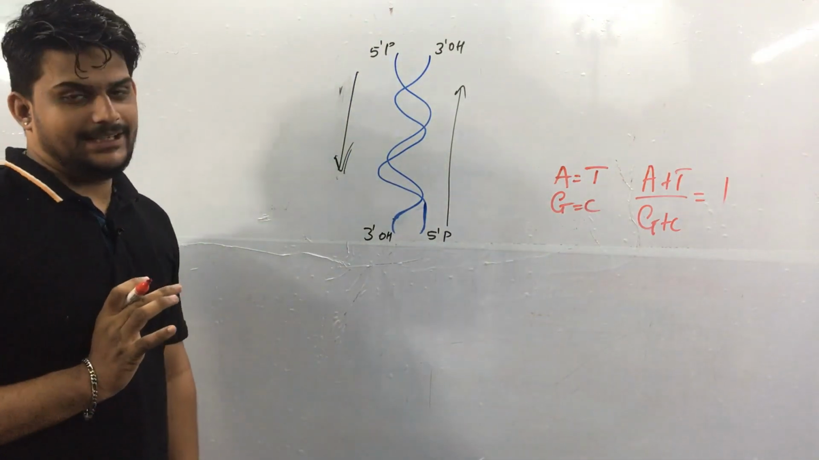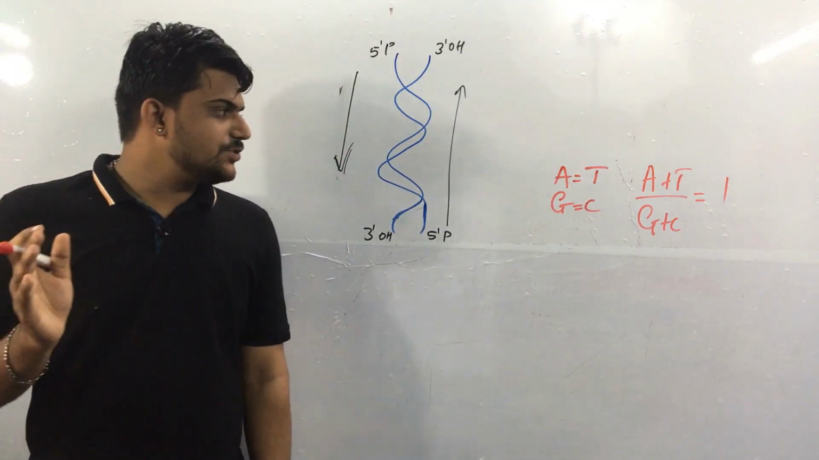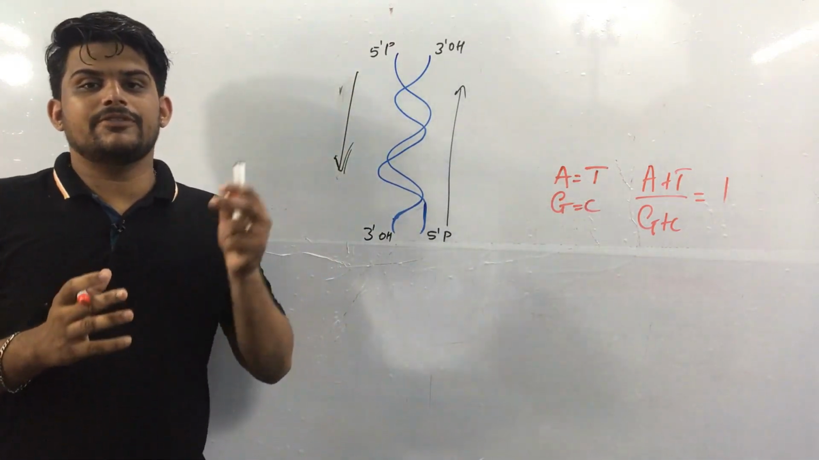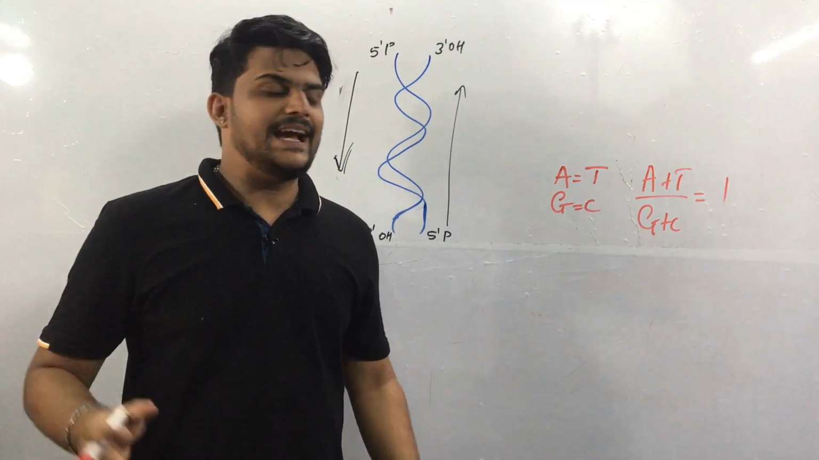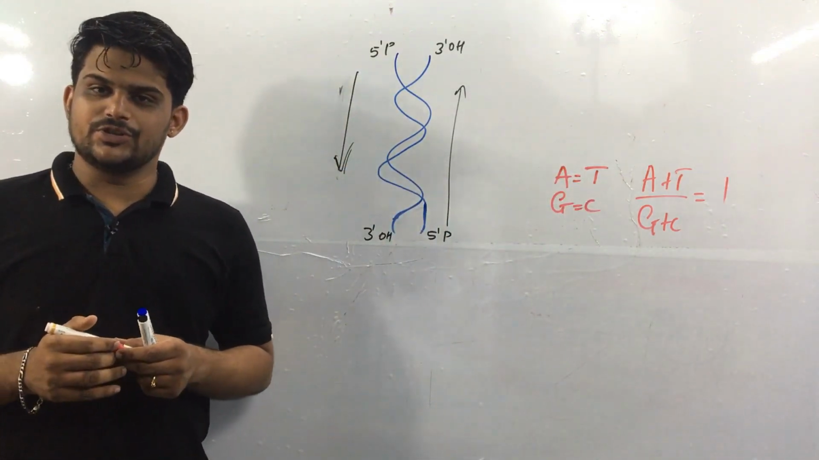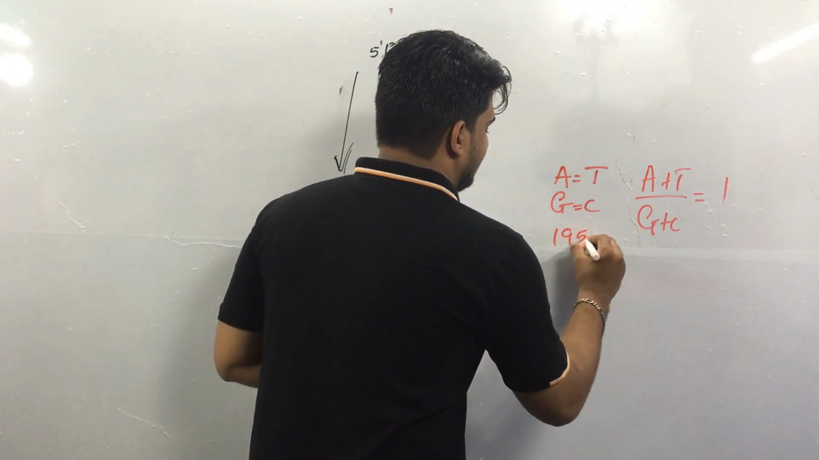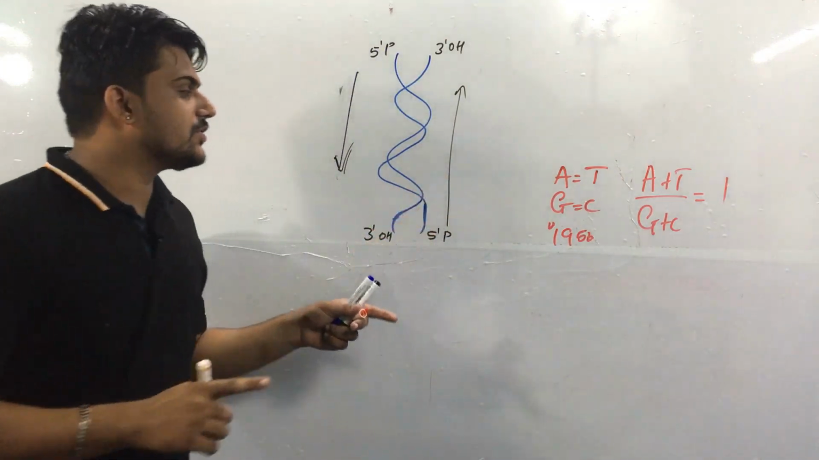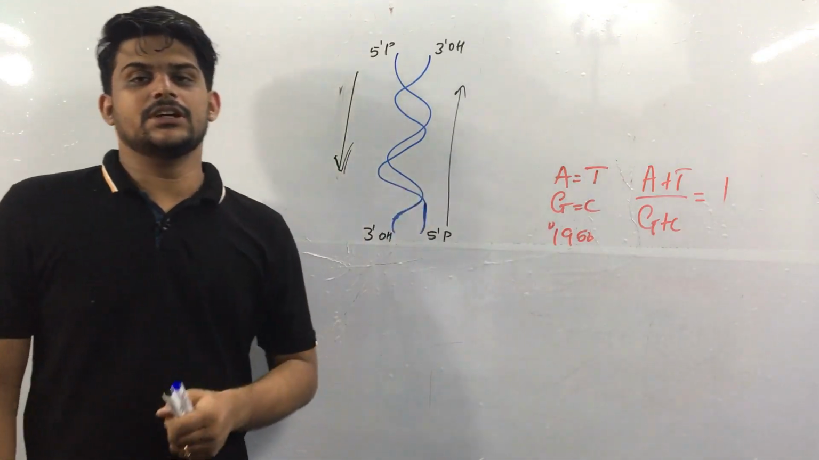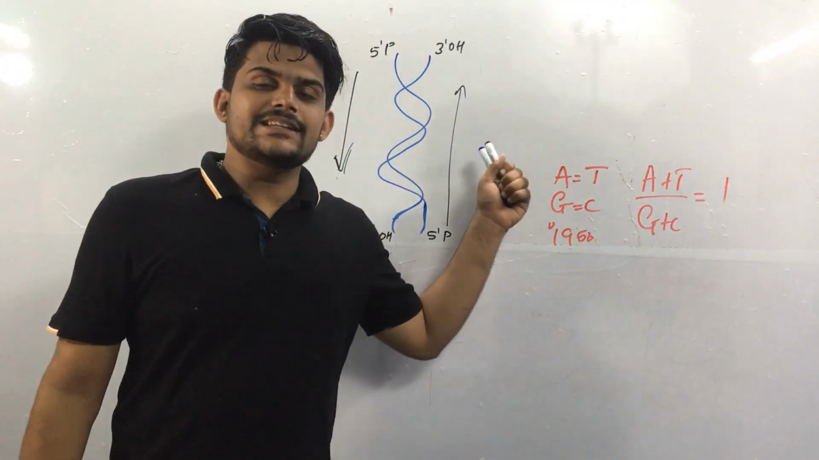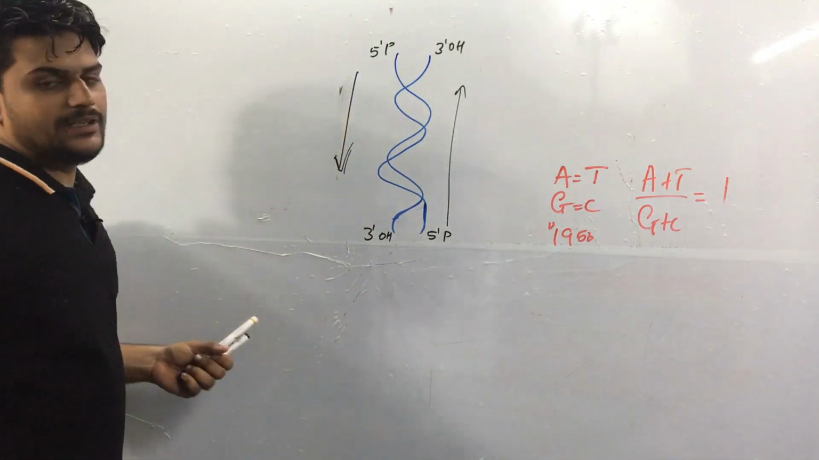That also means that adenine is always equal to thymine. That means the total number of adenine present in a particular polynucleotide strand is always equal to thymine, and guanine and cytosine also follow that rule. This was found by Erwin Chargaff in 1950. This particular rule has been applied over here, and Chargaff also said that adenine is always complementary to thymine, which you can see over here.